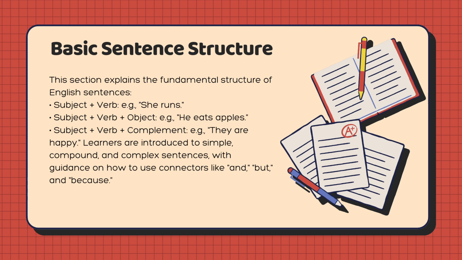Basic sentence structure. This section explains the fundamental structure of English sentences. Subject plus verb. For example, he runs. Subject plus verb plus object. For example, he eats apples. Subject plus verb plus complement. For example, they are happy.